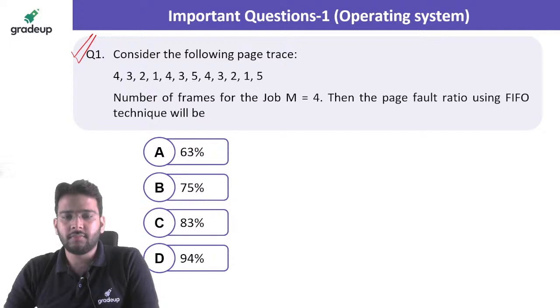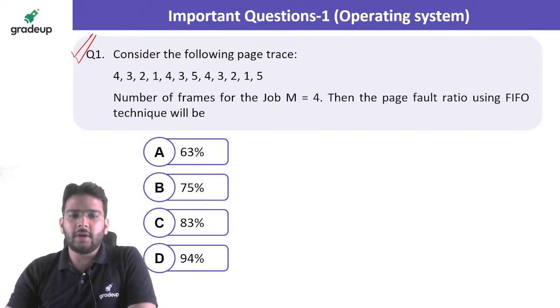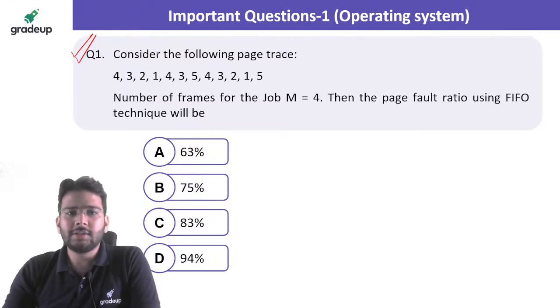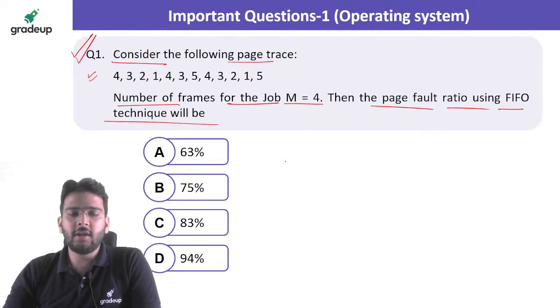Okay, let's solve this question now. Consider the following page trace. This is the request given to you. The number of frames for the job m is equal to 4, so the number of frames is given. Then the page fault rate ratio using FIFO technique will be what? You have to find the approximate value for the page fault rate ratio. So let's see how we can solve this.